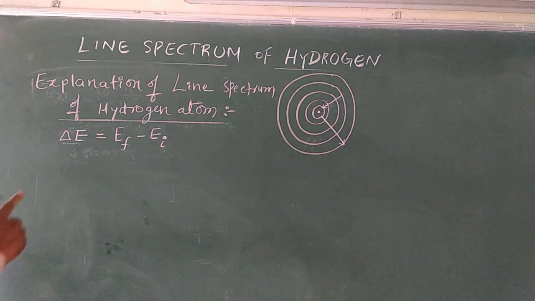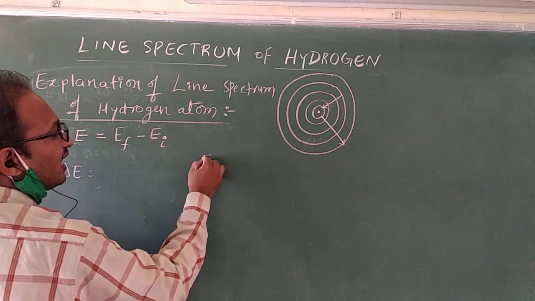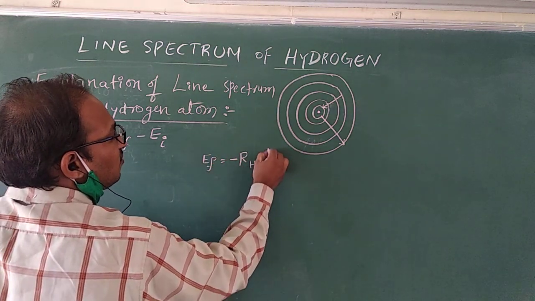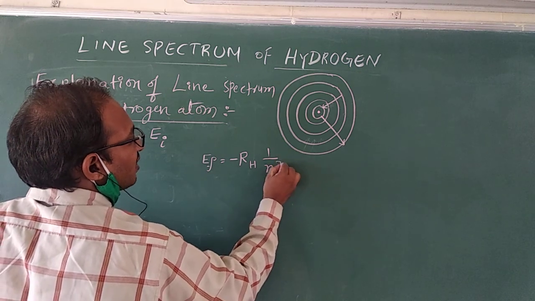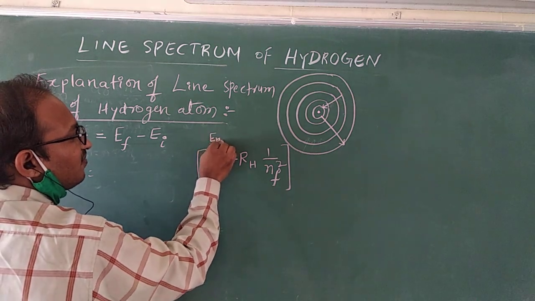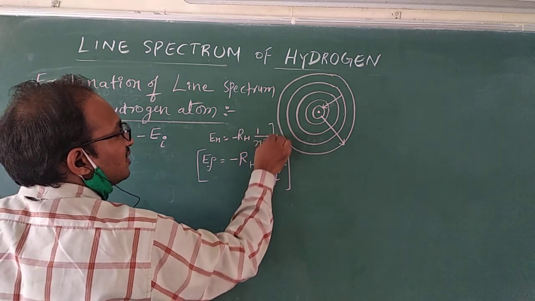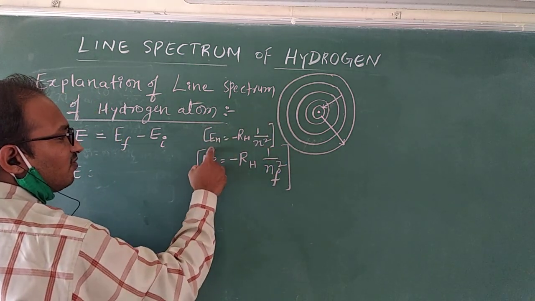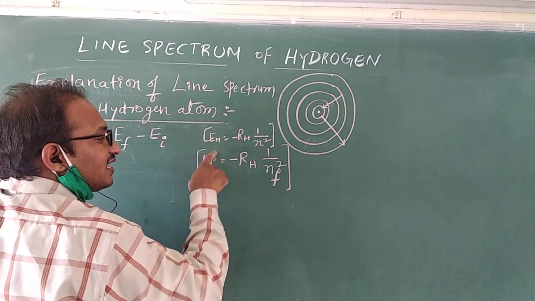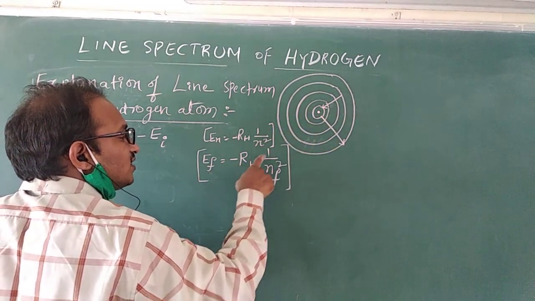From this, we already know the formula. What is the formula to find the energy of electron? Energy of an electron equals minus RH into 1 by n square. The same way, for the final orbit, EF equals minus RH into 1 by Nf square.